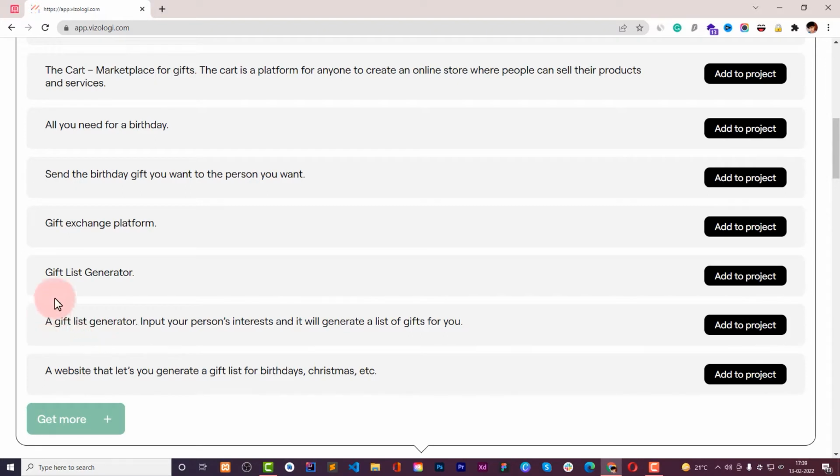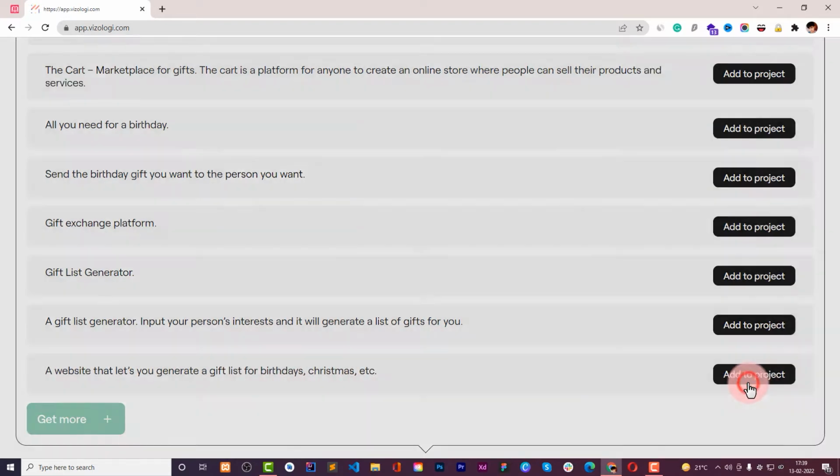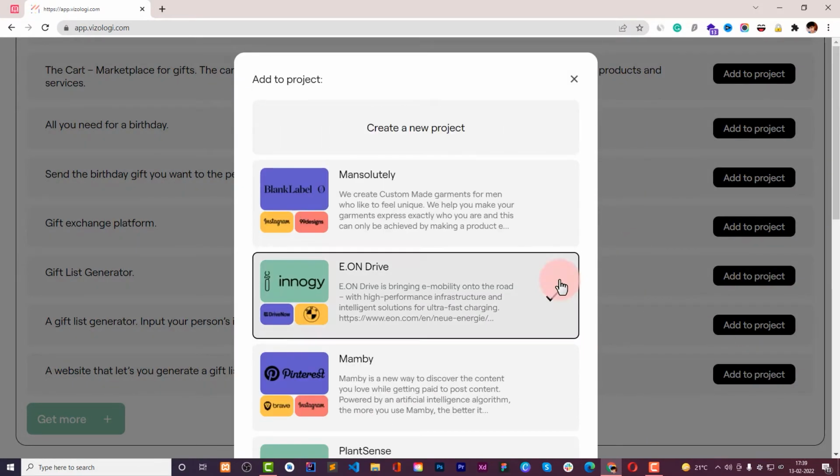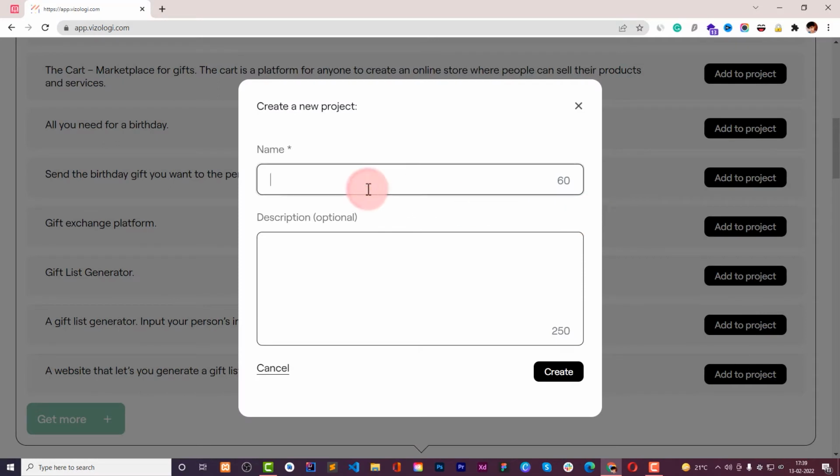Okay, so this one looks good. A gift list generator. Input your person's interest and it will generate a list of gifts for you. Sounds interesting. And a website that lets you generate a gift list for birthdays, Christmas, etc. So this one looks quite interesting. So you can add it to the project. If you don't already have a project for this, you can create a new project. Name it. I will name it something like gift wish. Okay, and I will just type in a description.